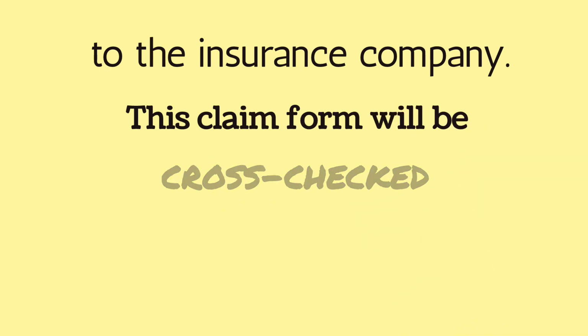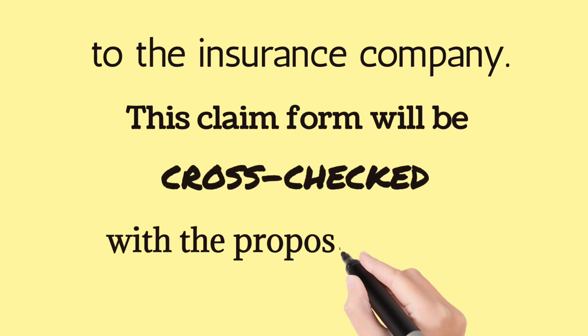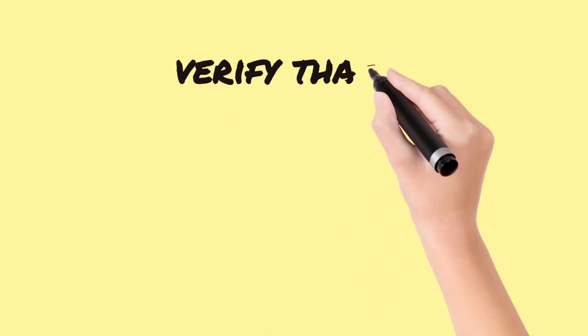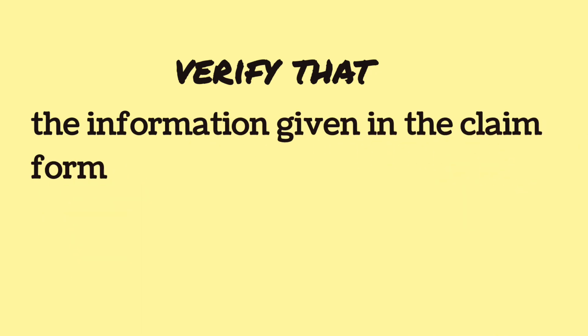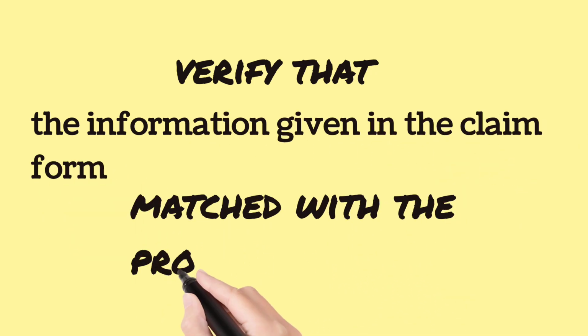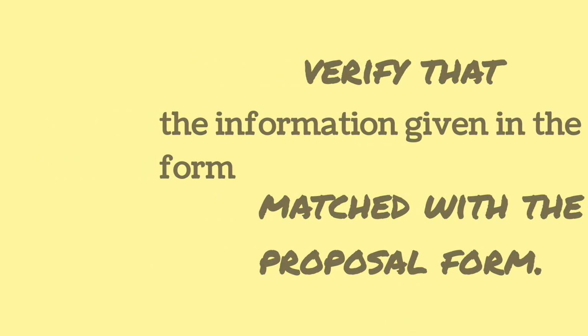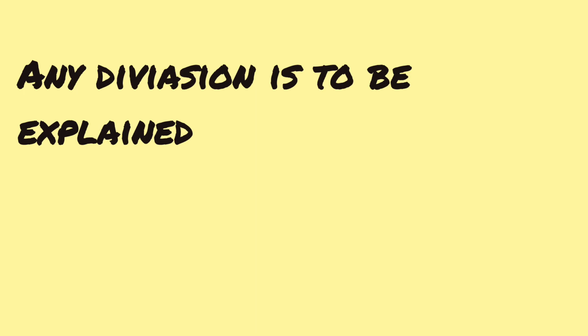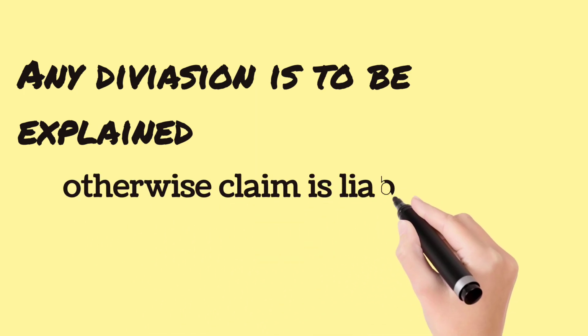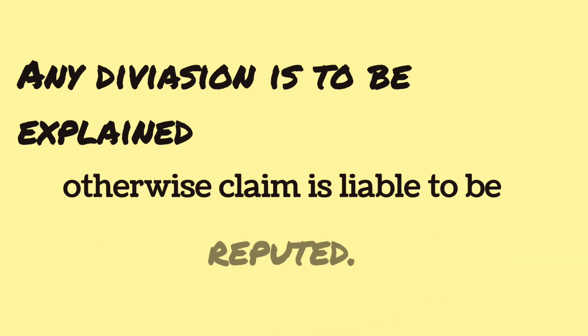This claim form will be cross-checked with the proposal form. Verify that the information given in the claim form matches the proposal form. Any deviation is to be explained. Otherwise, the claim is liable to be repudiated.